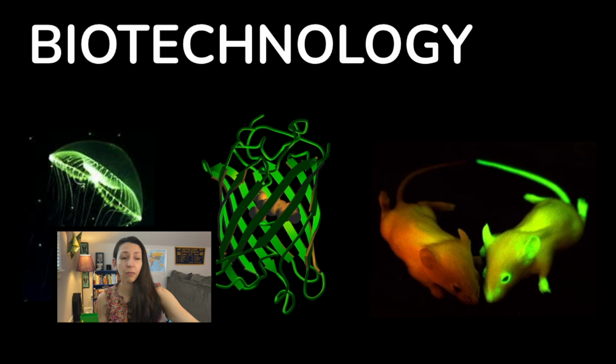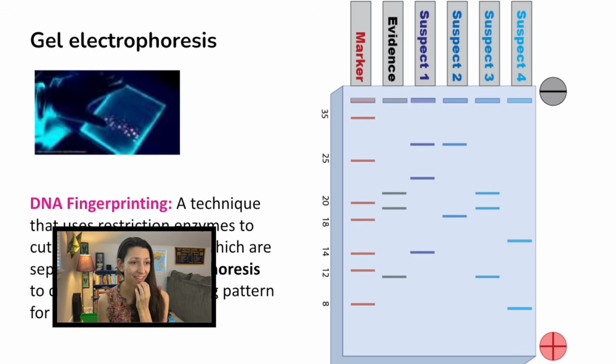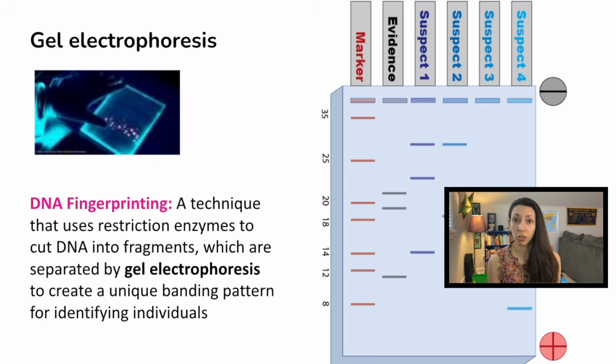There's a lot of techniques you might have studied when you talked about biotechnology, like gel electrophoresis, which you use in DNA fingerprinting. It's a technique that uses restriction enzymes to cut DNA into fragments, separated on that gel to create this banding pattern, and it helps us identify individuals, not just for crimes, but for evolutionary relationships or paternity testing. So there's a lot of different applications for that one biotechnology technique.